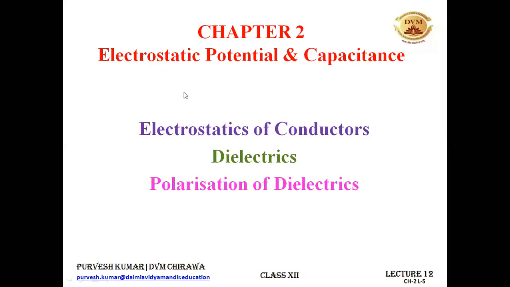In the previous class, we have studied the potential energy of a system of charges in the presence of electric field as well as in the absence of electric field. So we have derived 3-4 relations of the potential energy. In this class, we need to study the electrostatics of conductors, how the conductor is going to behave when placed in some external electric field.